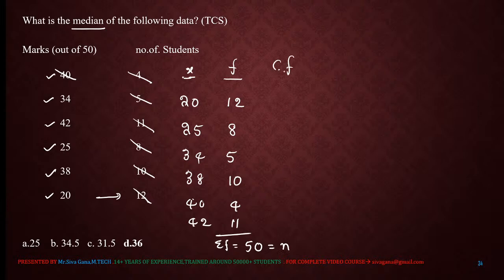Now cumulative frequency, CF. 12, 8, 20, 13, 23. Somewhere it is wrong. 12 plus 8 is 20. 20 plus 5 is 25. 25 plus 10 is 35. 35 plus 4, 39. 39 plus 11 is 50. In the cumulative frequency, the total is 50, which means 50 terms are there. Now location.